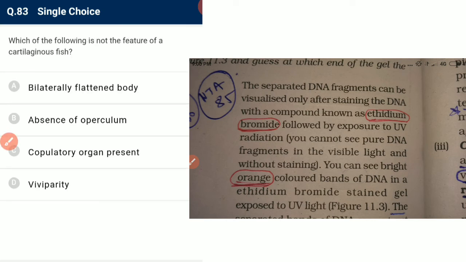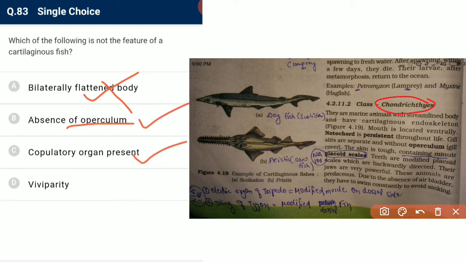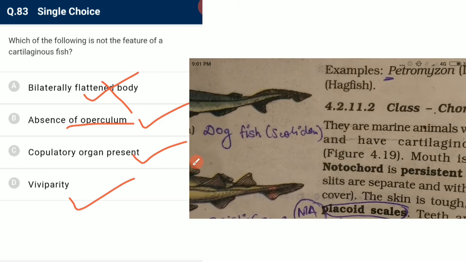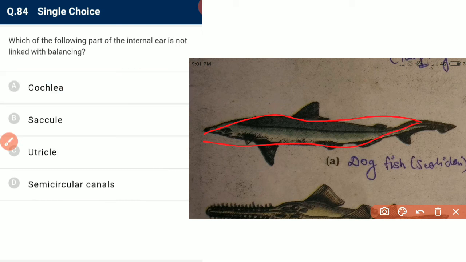Which of the following is not a feature of cartilaginous fish? Cartilaginous fish are also called Chondrichthyes. Bilaterally flattened bodies? No, they do not have bilaterally flattened bodies. They have an absence of operculum. Yes. They have a copulatory organ present. Yes, the pelvic fin bears the copulatory organ, and they are ovoviviparous, meaning they give birth to live young. They have a streamlined body, not a bilaterally flattened one. So this is incorrect, and the required answer.